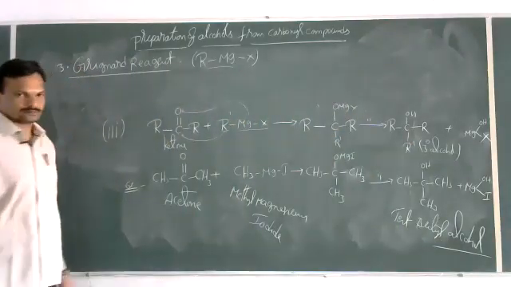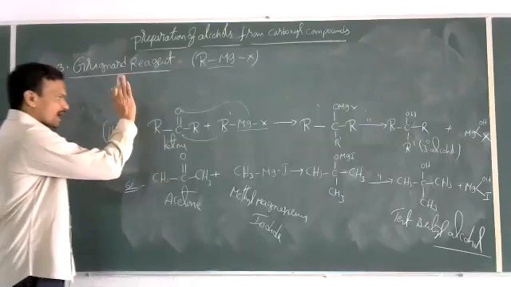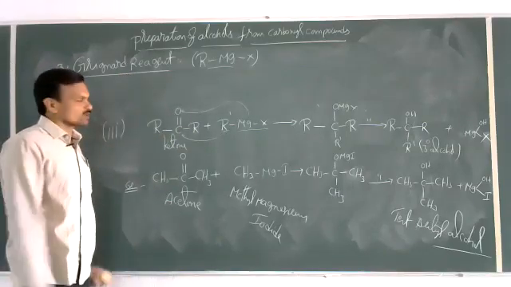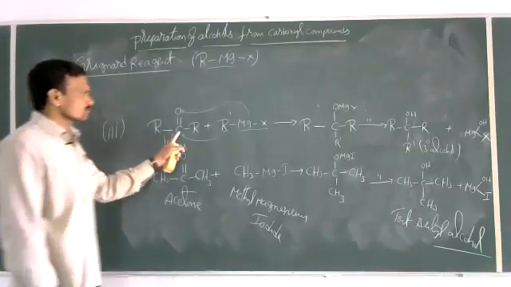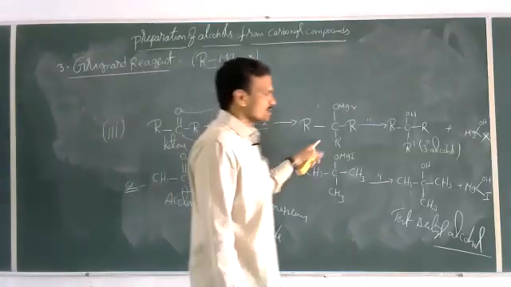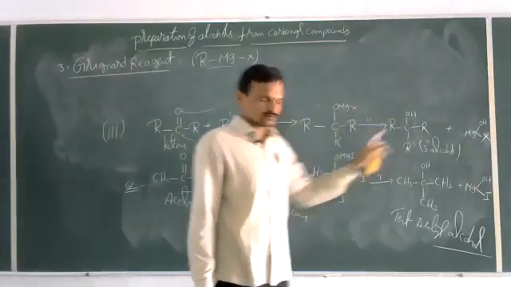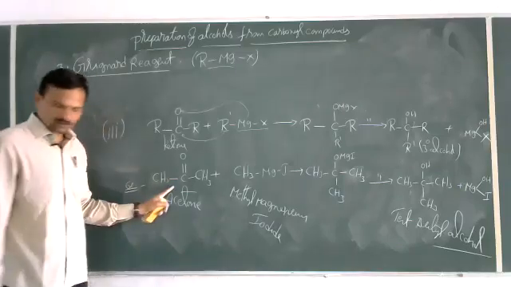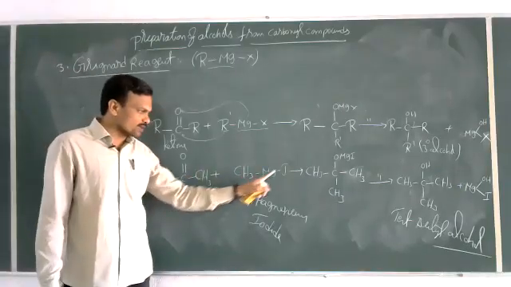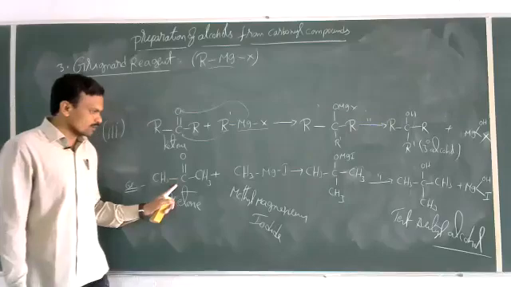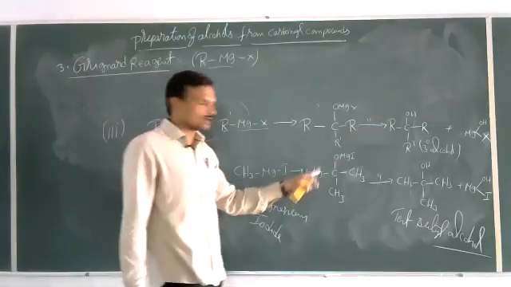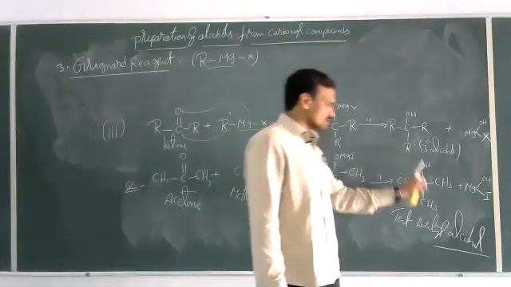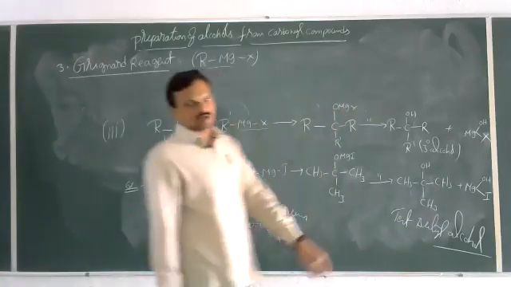So addition of Grignard reagent to ketone followed by hydrolysis gives tertiary alcohols.